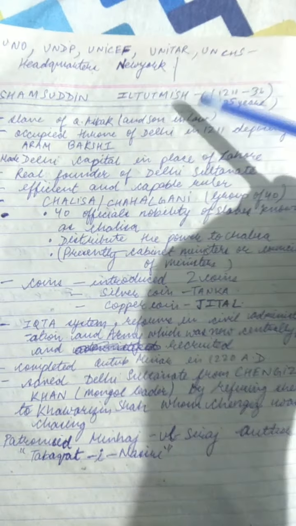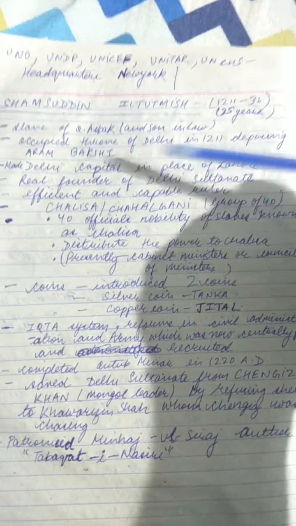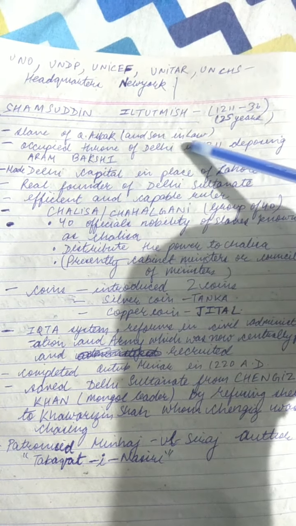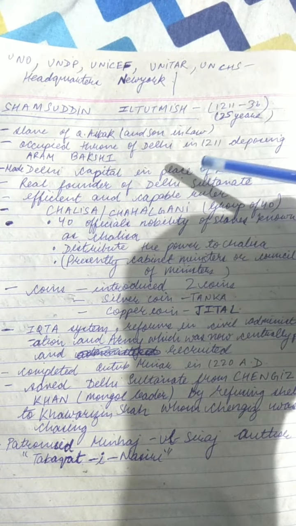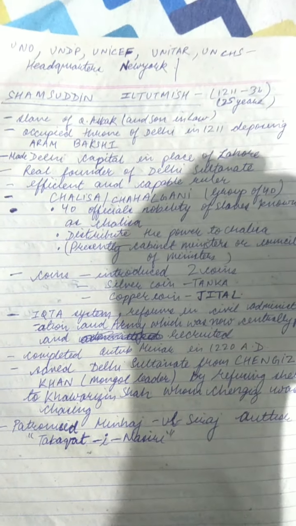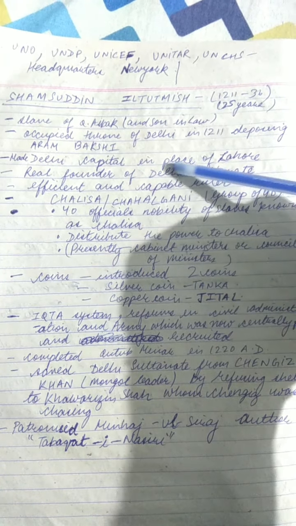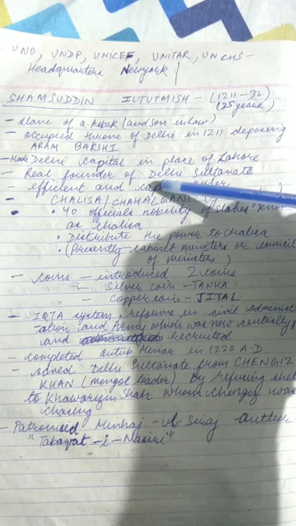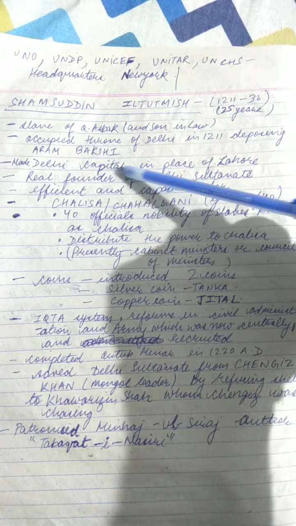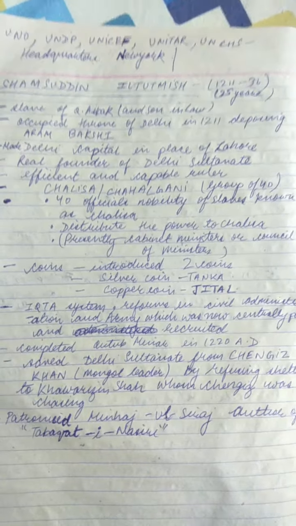Now the second ruler, Shamsuddin Iltutmish, 1211 to 1236. He ruled for 25 years. He was a slave of Qutubuddin Aibak and also his son-in-law. He occupied the throne of Delhi in 1211, deposing Aram Baksh, who had been on the throne after Aibak died. He made Delhi the capital in place of Lahore, and he was the real founder of the Delhi Sultanate. He was an efficient and capable ruler.